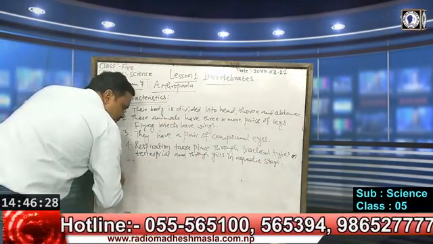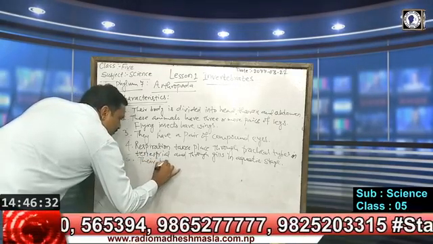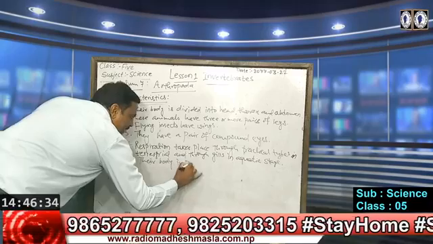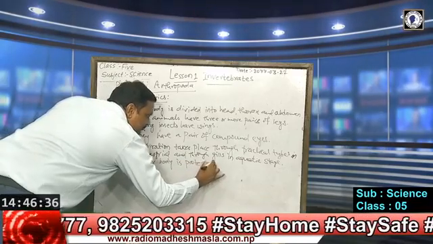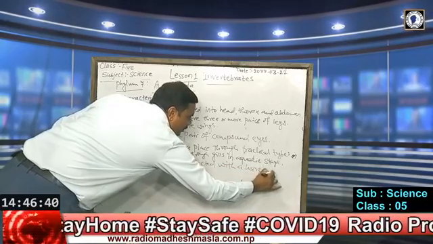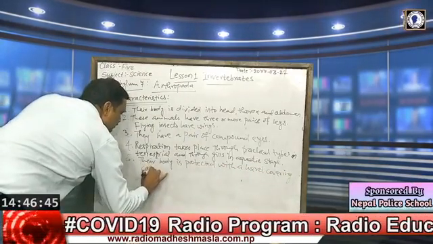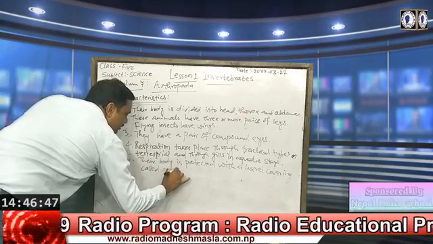Fifth characteristic, their body is protected with a hard covering called exoskeleton.